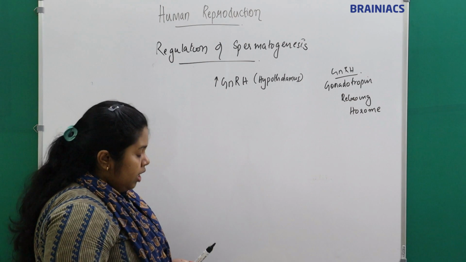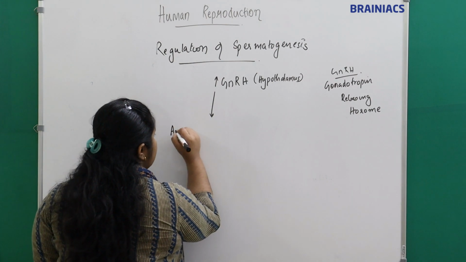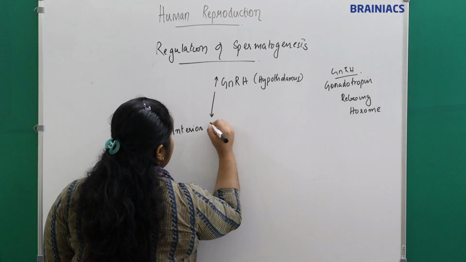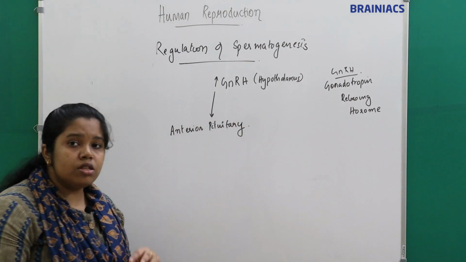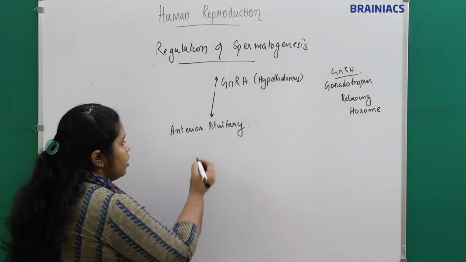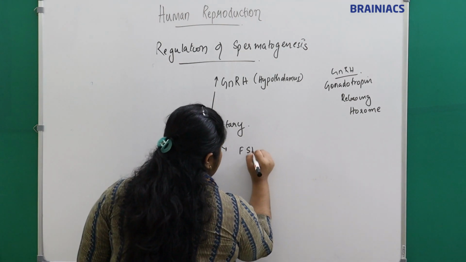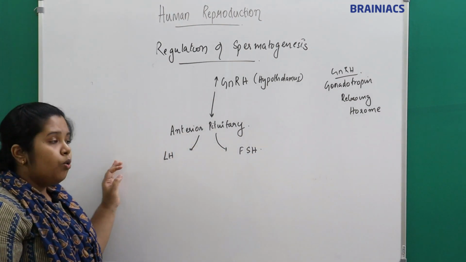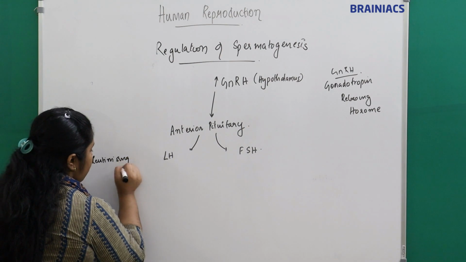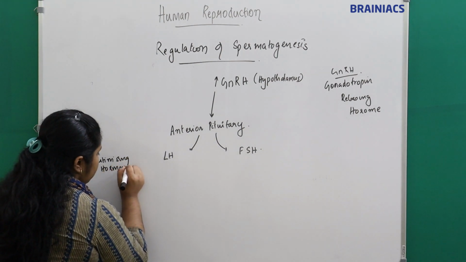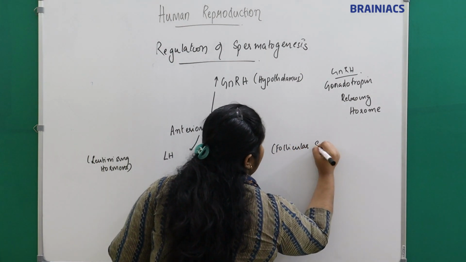This gonadotropin releasing hormone will go to the anterior pituitary, right? It will go to the anterior pituitary and cause the release of two hormones, LH and FSH, right? Which is LH? It is the luteinizing hormone. Which is FSH? It is the follicle stimulating hormone.